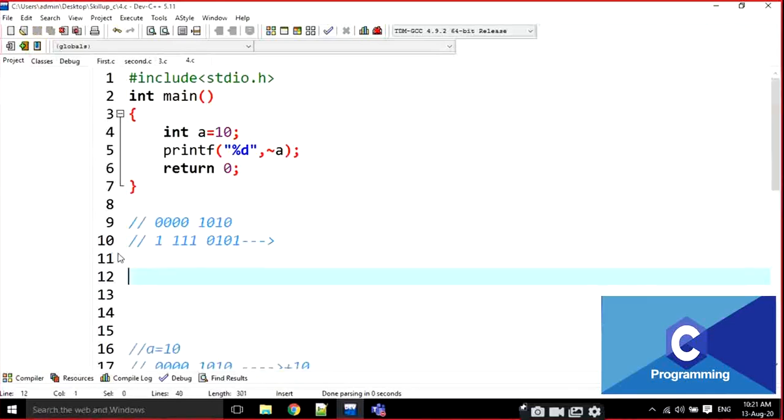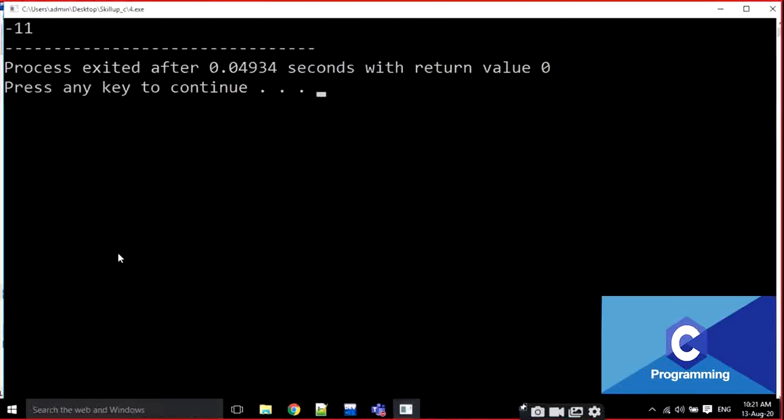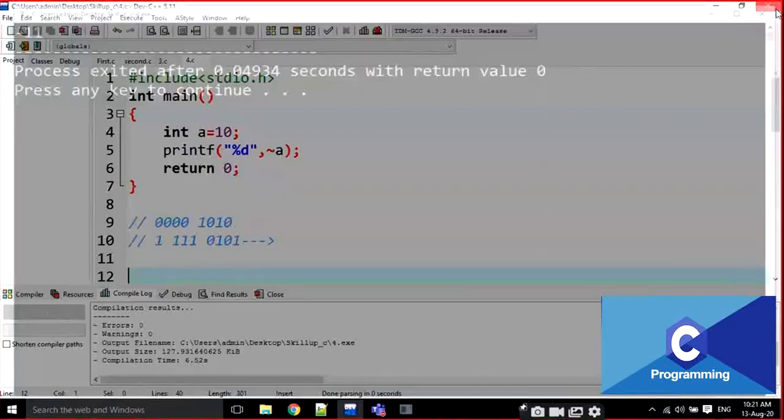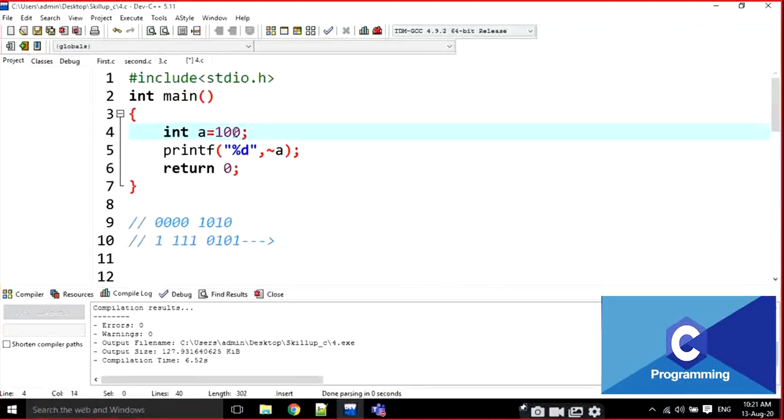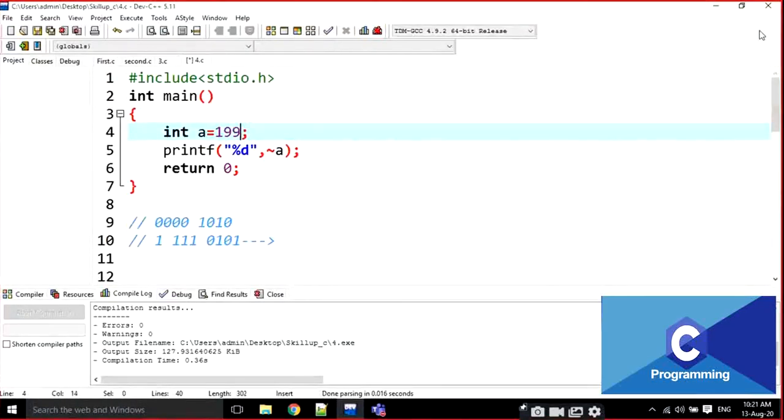In this way it is calculated, but the answer is very simple. For example, if this is 100, the output is minus 101. The output is very simple, but the internal operation is very big. For example, if it is 199, what is the output? We can guess it very easily.